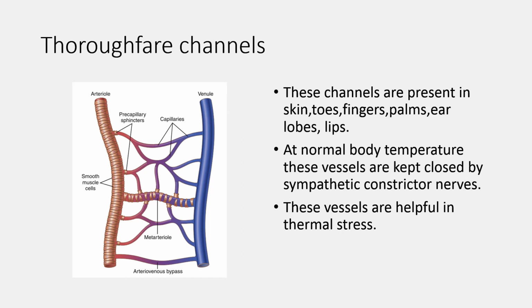These thoroughfare channels are particularly useful during the thermal stress. During the thermal stress, all these arteriovenous bypasses or thoroughfare channels open and allow blood flow from the arterioles to the venules, and it is helpful for the heat loss. So always remember that the thoroughfare channels are helpful for the dissipation of heat during the thermal stress.